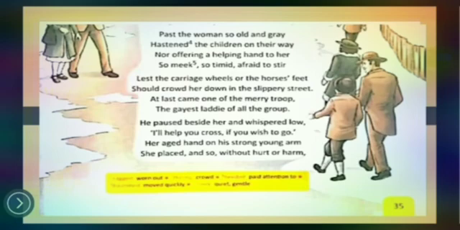They are saying her aged hand on his strong young arm, because he was a schoolboy and he was strong and young. She placed her aged hand, and so without hurt or harm, her hold was so soft that it was not harmful or hurting to that young boy.